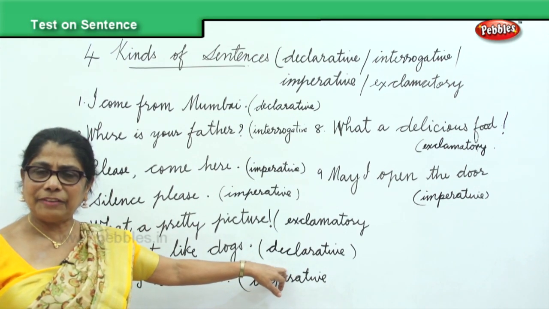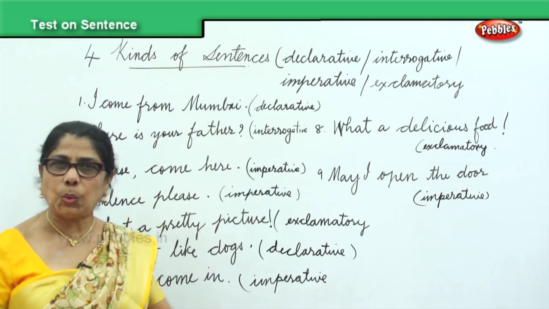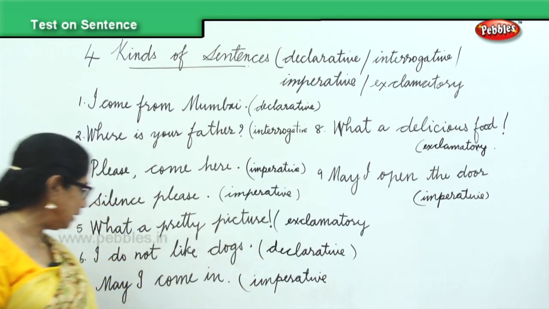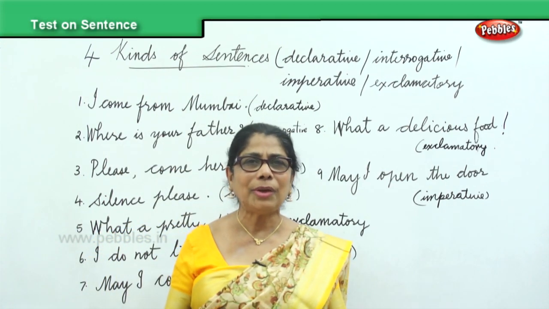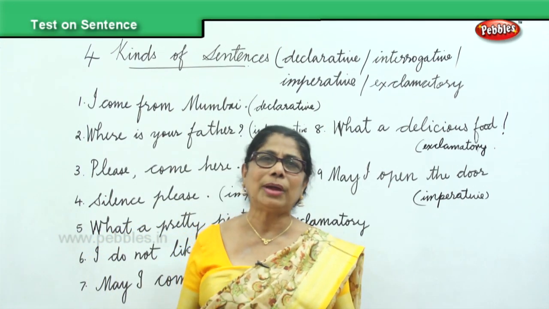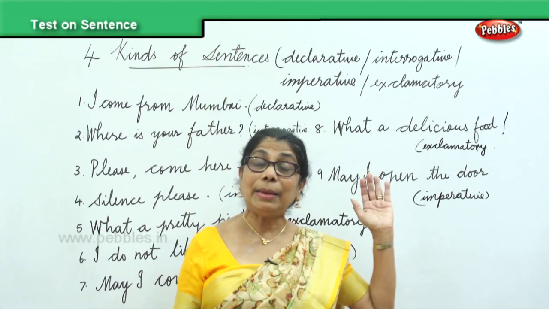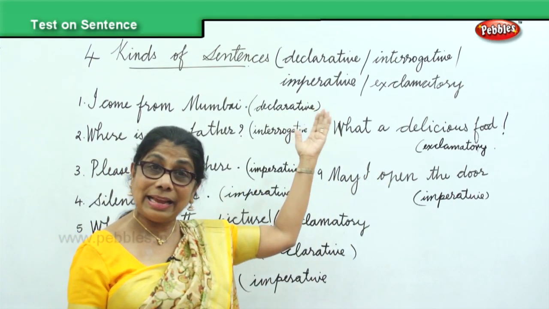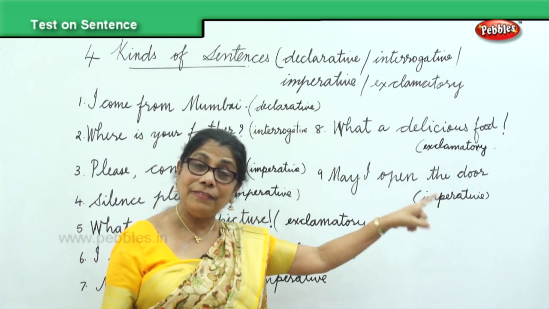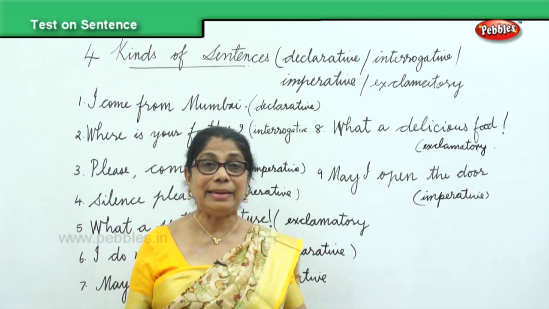Then, I do not like dogs. Declaring, affirming, asserting, no, I don't like. So, it's a declarative sentence. May I come in? Please allow me to come in. Give me the order to come inside. Imperative. So you were able to identify whether it is a declarative, interrogative, imperative, or exclamatory,